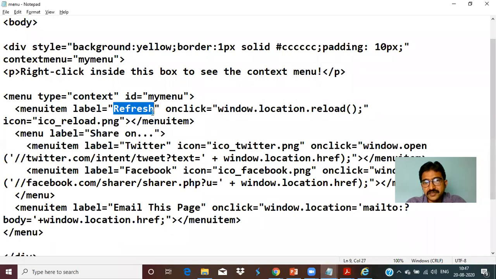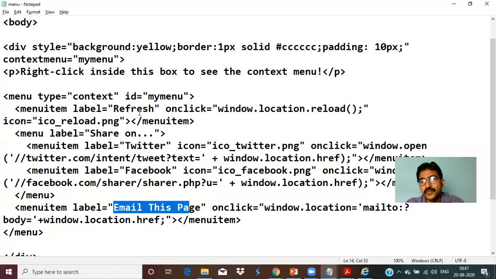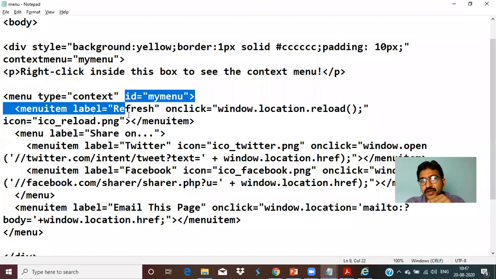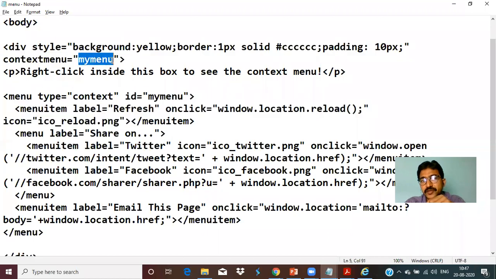The labels we are giving are refresh, share on, third label is Twitter, fourth label is Facebook, and the last label is email this page. These are the 5 different menu items we are giving. Once you right click on that border, on that division, it has to open. How do this division and this menu connect? The context menu name is my menu and the ID over here is my menu. Both are linked together, and each menu item consists of different labels. So that's why it depends on the browser.